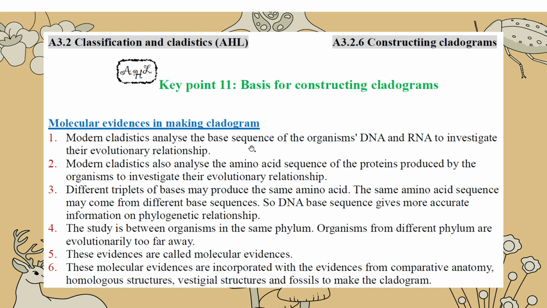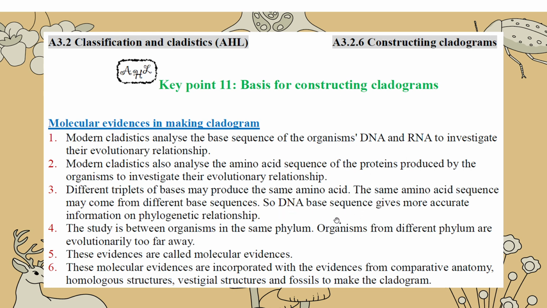But for this one you have to extract the DNA and RNA from the organism. Then you have an easier way. You can look at the amino acids of the protein produced by them. They produce the protein, so you just get the protein and investigate it. But this easier way has a problem, because different triplets of bases can produce the same amino acid. So the same amino acid sequence doesn't mean that the DNA really has the same sequence. So it is an easier way, but not accurate.